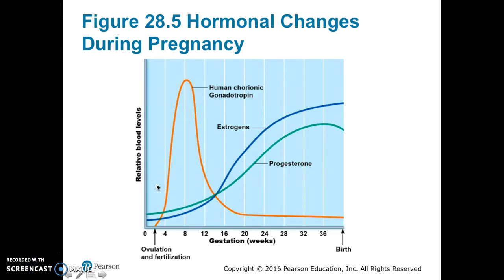Figure 28.5 shows the hormonal changes during pregnancy. At day 0 of gestation, that's when ovulation, okay, I'm sorry, this is at gestational weeks, so that's before anything has even occurred. So at day 3, there's ovulation and fertilization. Progesterone and estrogen have already started to increase. The HCG has a huge spike all the way up to here, and then it starts to decrease while the estrogens and progesterones then will maintain everything. And then the HCG continues to be low until birth.